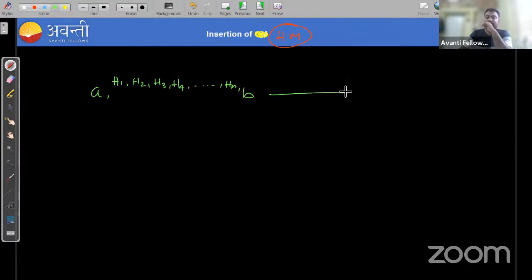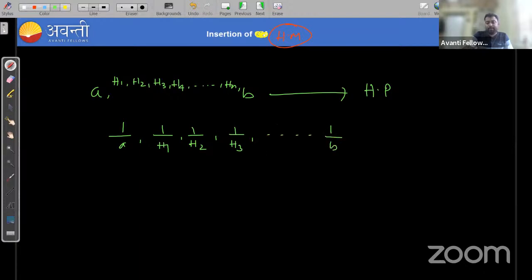Then the resulting sequence will be in harmonic progression. Yes or no? If it is in harmonic progression, then their reciprocals will be in arithmetic progression. That means we can say 1 upon a, 1 upon H1, 1 upon H2, 1 upon H3 up to 1 upon b will be in arithmetic progression.